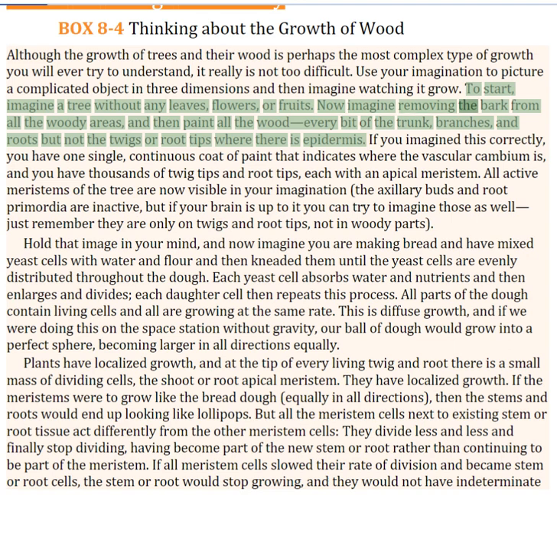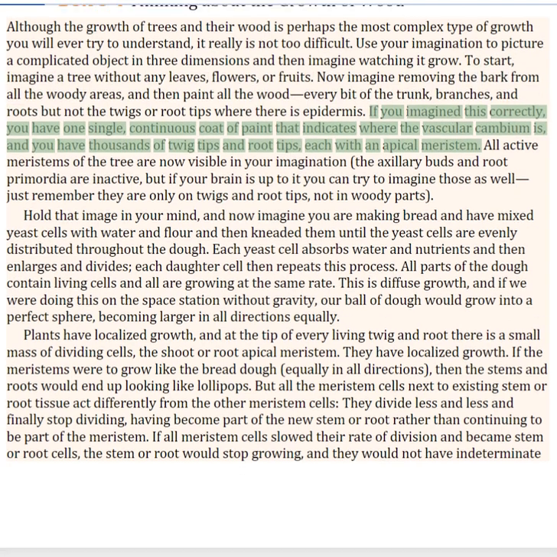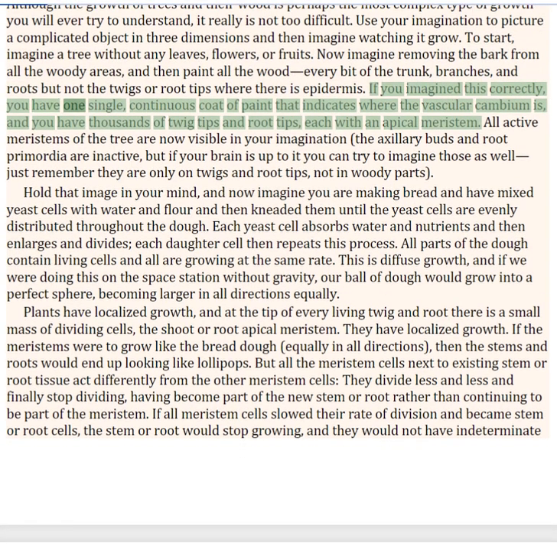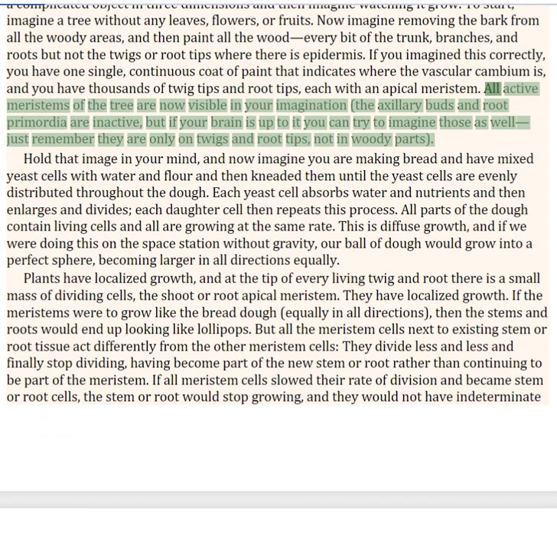Now imagine removing the bark from all the woody areas, and then paint all the wood, every bit of the trunk, branches, and roots but not the twigs or root tips where there is epidermis. If you imagine this correctly, you have one single, continuous coat of paint that indicates where the vascular cambium is, and you have thousands of twig tips and root tips, each with an apical meristem. All active meristems of the tree are now visible in your imagination.